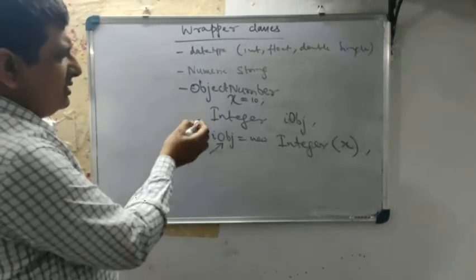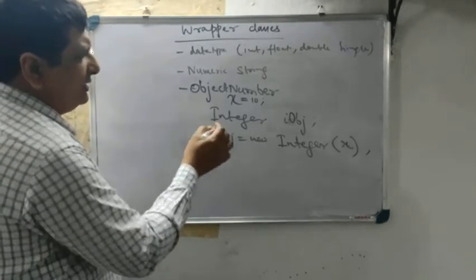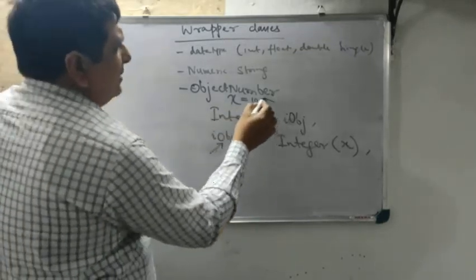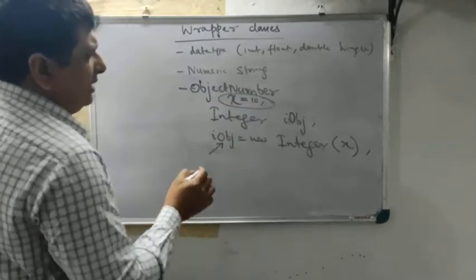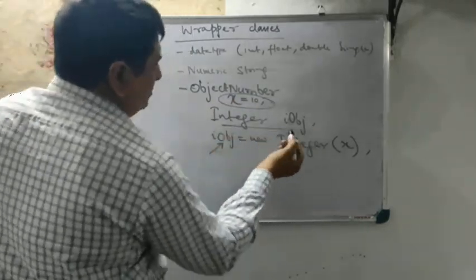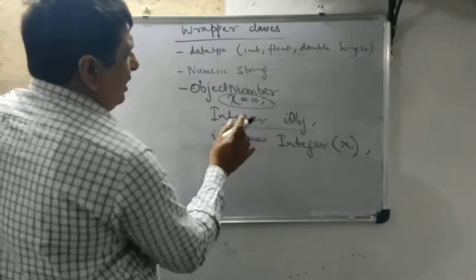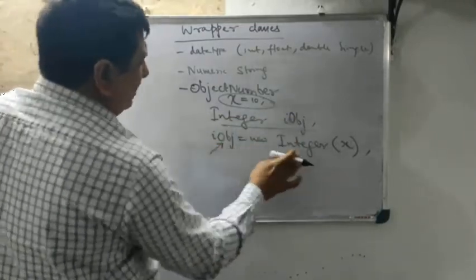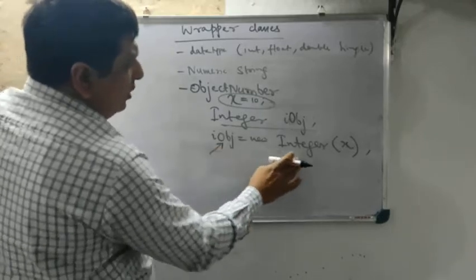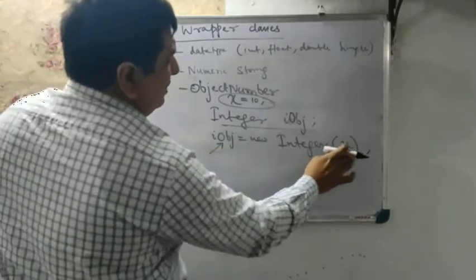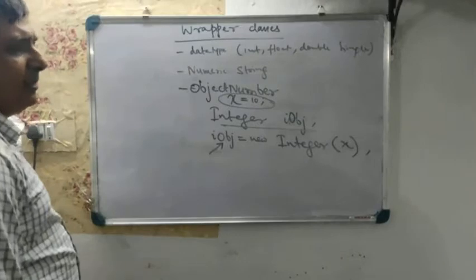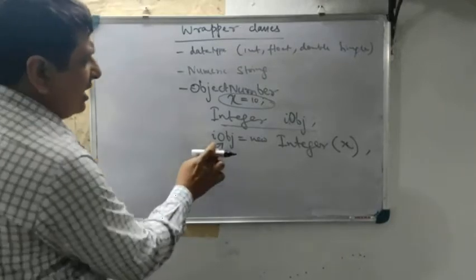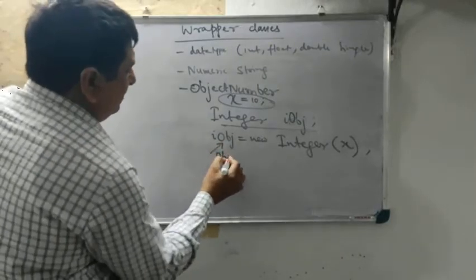Is this concept clear to all of you, what I said? Here think I have assigned x equals 10. Here I have defined an object reference of the Integer class, and then here I am instantiating it. Whom am I instantiating? x. And this IOBJ is the object number.